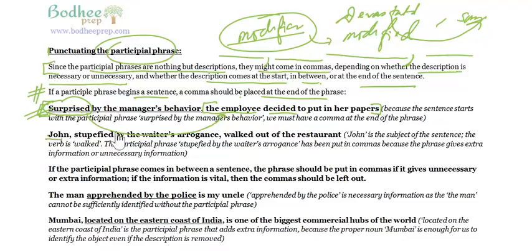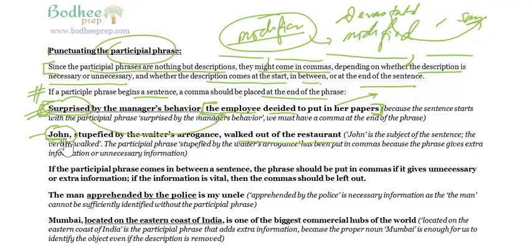John, stupefied by the waiter's arrogance, walked out of the restaurant. Now, see what happens here. In the first case, we had the participle phrase starting the sentence, and then we put a comma, and after that we had the main clause, the main idea: the employee decided to put in her papers. In the second example, we don't have the participle phrase starting the sentence. We have the subject of the sentence, John.